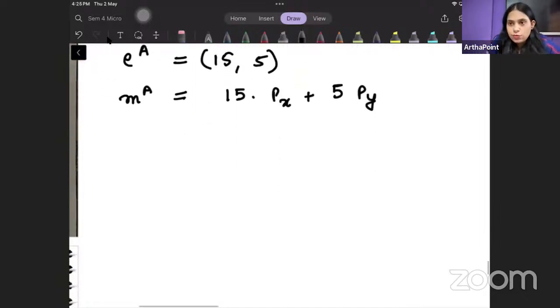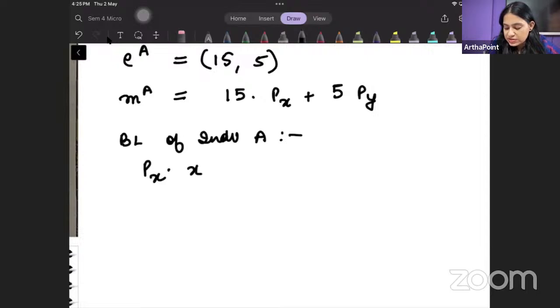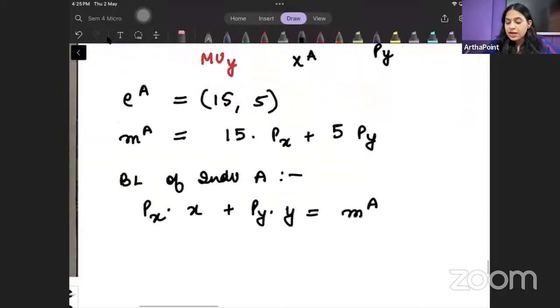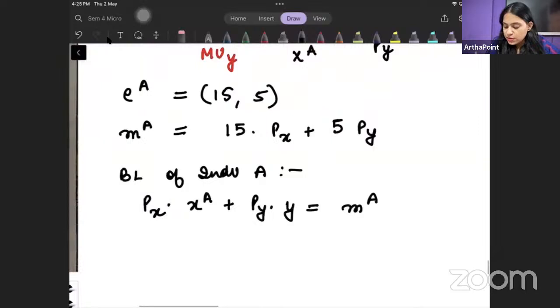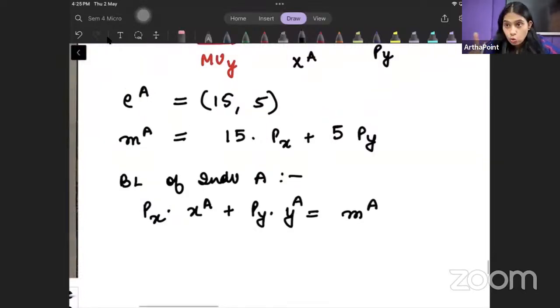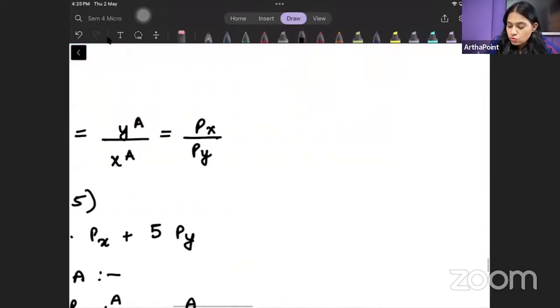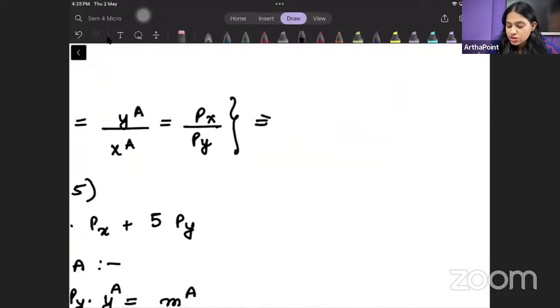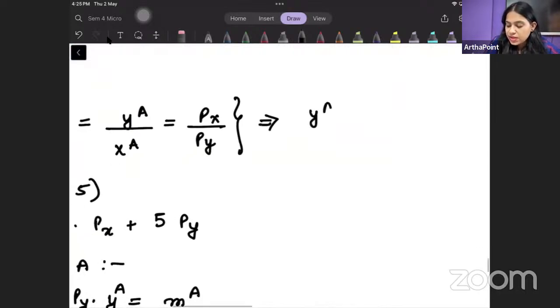So now we know that when we look at the budget line of individual A, the budget line can be written as PX into X plus PY into Y is equal to income of the consumer. ठीक है जी? But अच्छा, this is all for individual A, हाँ? But we know, क्या पता चला है हमें?